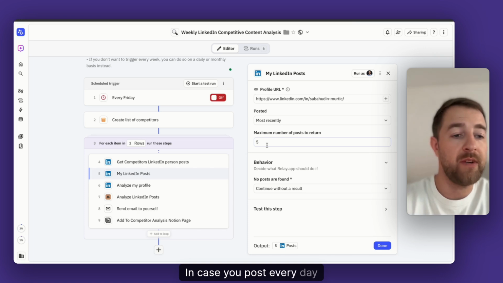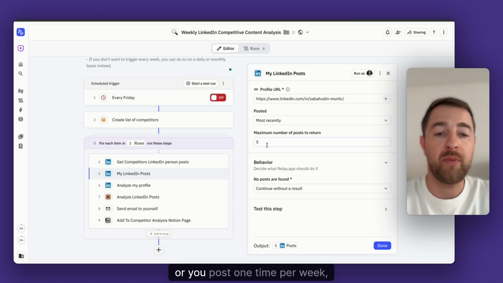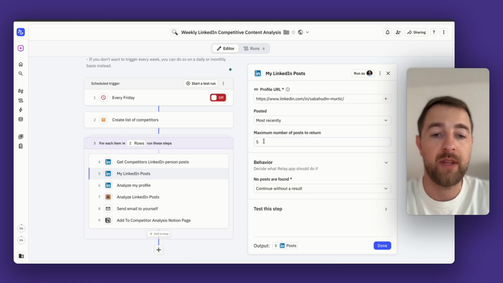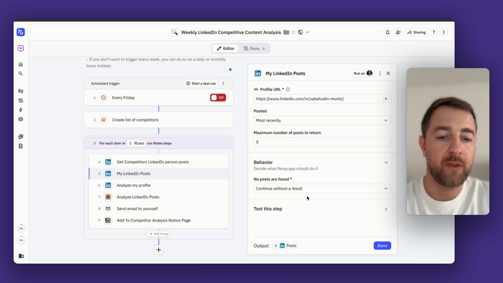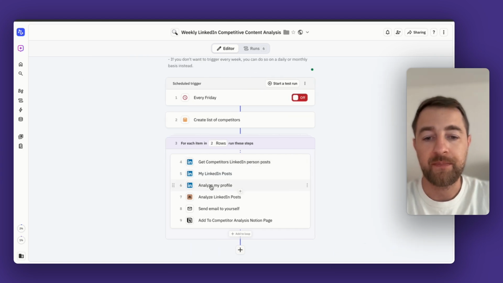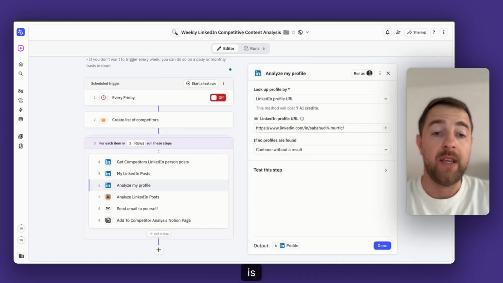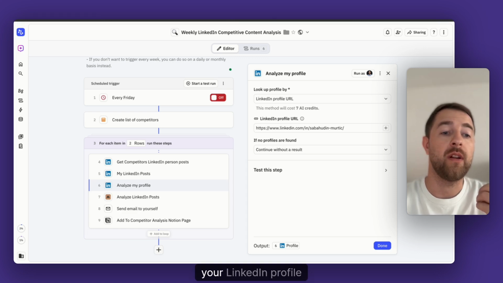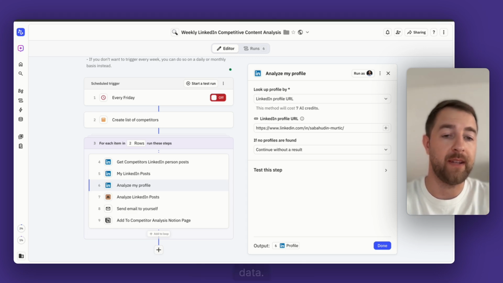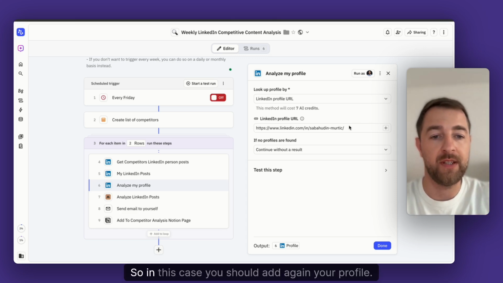In case you post every day or you post 1 time per week, put the number that is good for you. Continue without results, click done, and you are ready. The next step is take your LinkedIn profile data, your profile. So in this case, you should add again your profile.